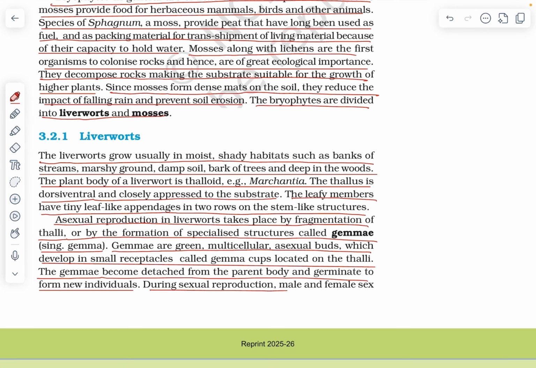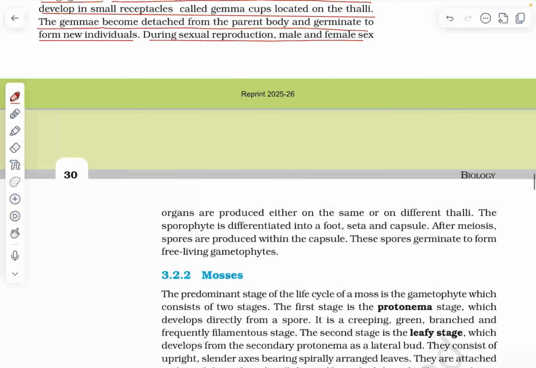During sexual reproduction, male and female sex organs are produced either on the same or different thalli. The sporophyte is differentiated into a foot, seta, and capsule. After meiosis, spores are produced within the capsule. These spores germinate to form free-living gametophytes.